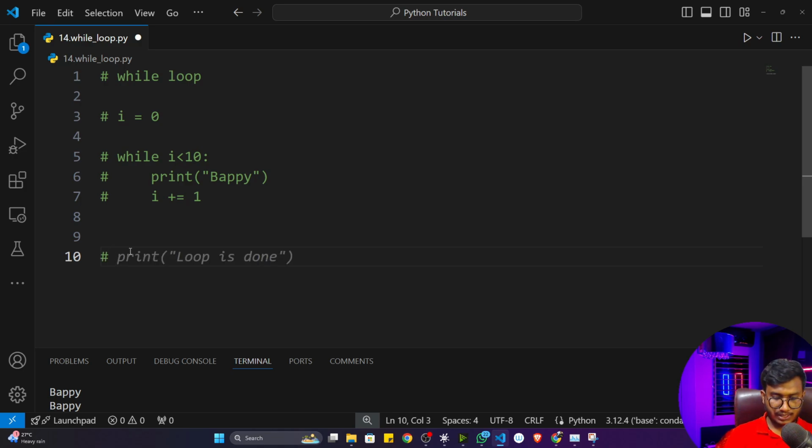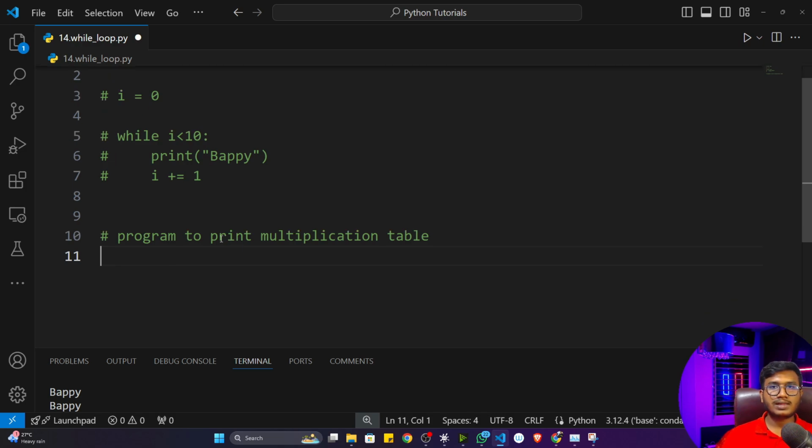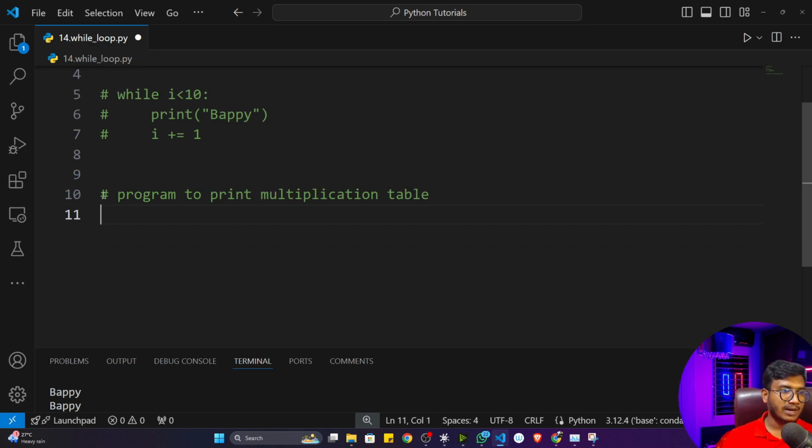Here we'll be doing another example. What is the program we'll be writing? We'll write a program to print a multiplication table. The user will give one number. Let's say if the user gives 10, it will print the 10 multiplication table. I think you learned this in your childhood, like 10 9s are 90, 8 2s are 16. These are the multiplication tables. So we'll write this particular program.